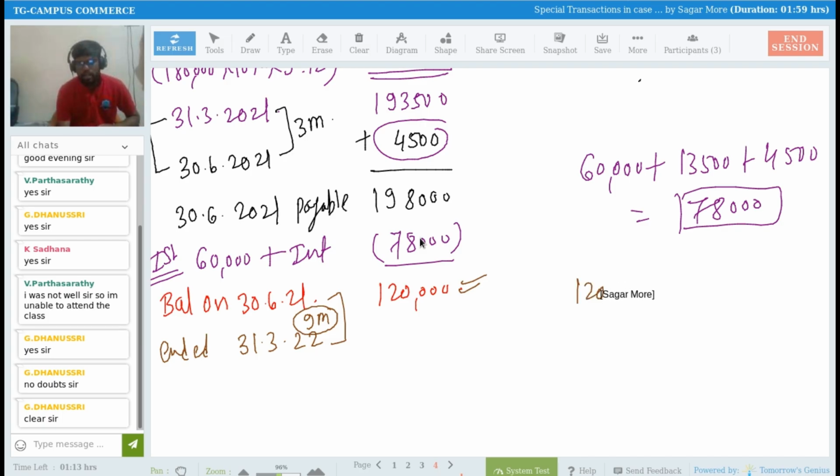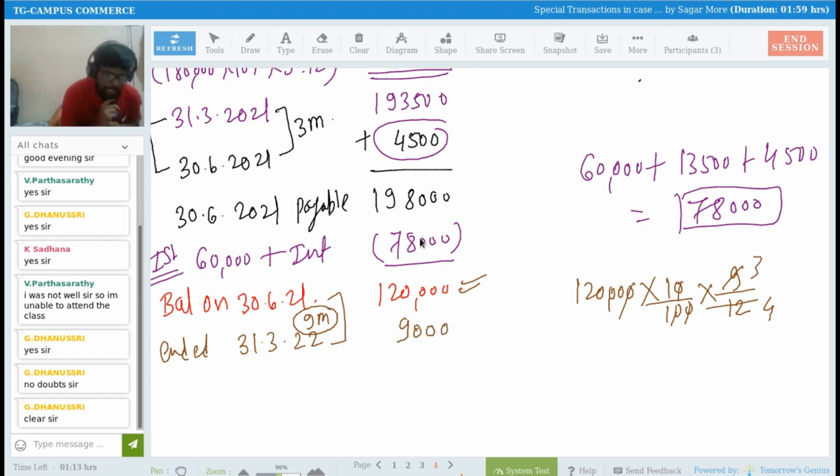1,20,000. So you'll be calculating 1,20,000 rupees multiplied by 10% multiplied by 9 divided by 12. Give me the answer. So 9,000. Yes, so 9,000 rupees we have to pay, right?